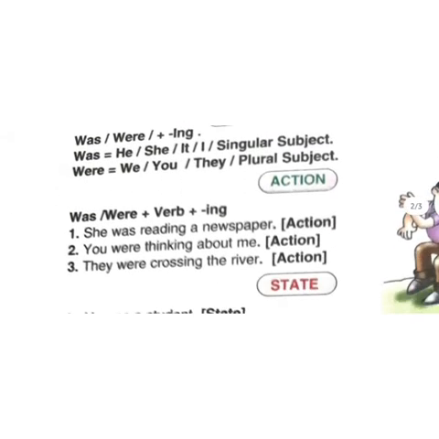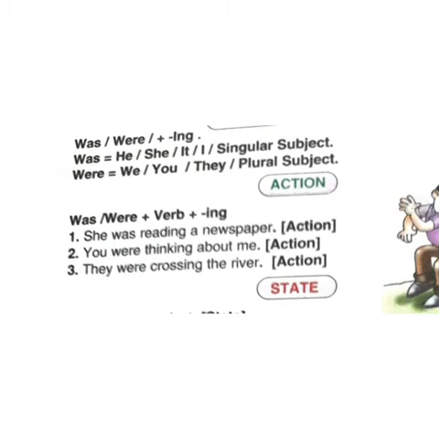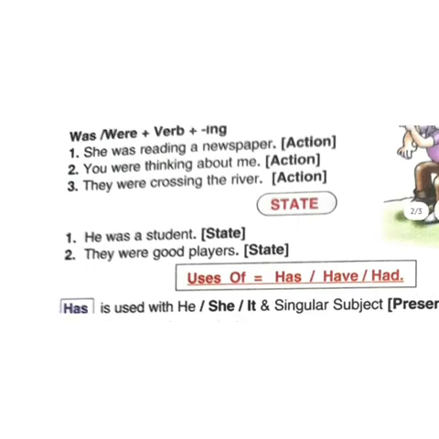Okay. I hope it is clear to you. Let's move further. Was and were. Was is used with a singular subject, he, she, it. It is used with past tense. Were is used for a plural subject, that is you, we, they. Like, she was reading a newspaper. You were thinking about me. They were crossing the river. Was is used for a singular subject in past tense and were is used for a plural subject in past tense. Okay, kids?